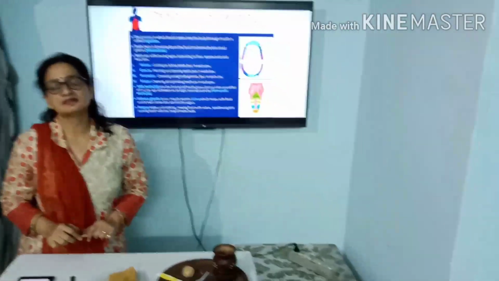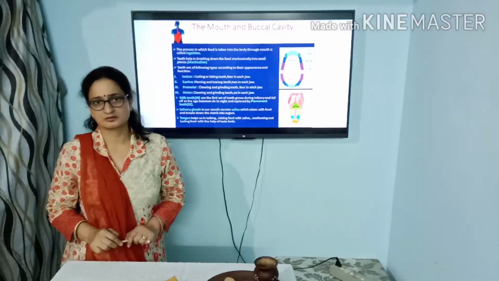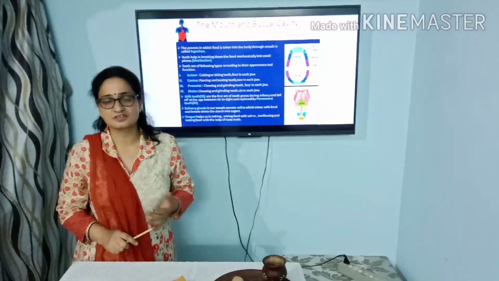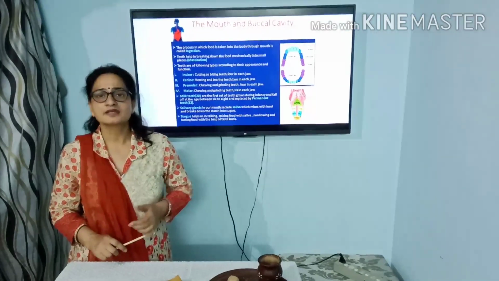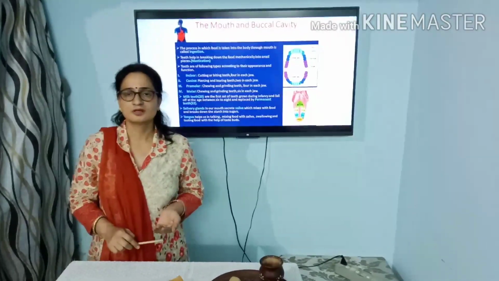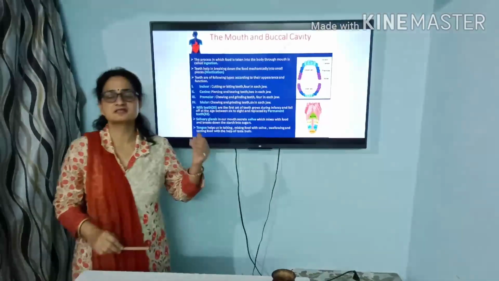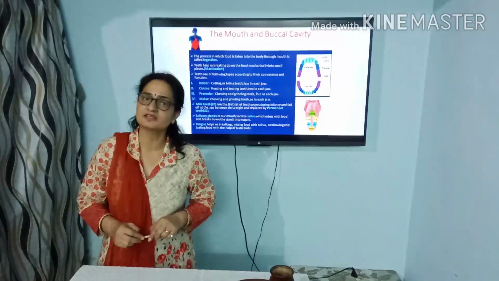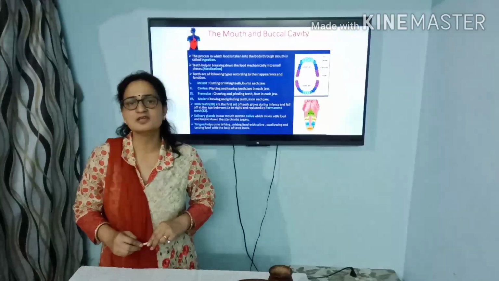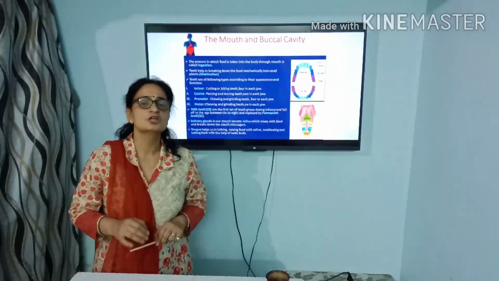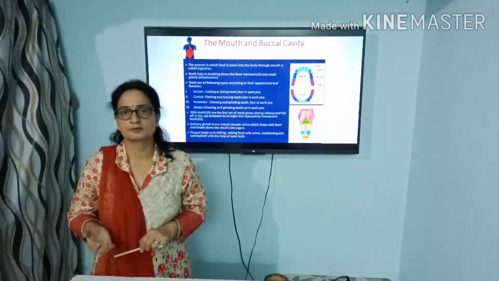Usually we think that digestion occurs in our stomach, but the digestion of carbohydrate, that is the starch which is present in our food, gets converted into sugar, and this process occurs because of the enzyme which is present in our saliva, which is called salivary amylase. This helps in the digestion of carbohydrate into a simple sugar.